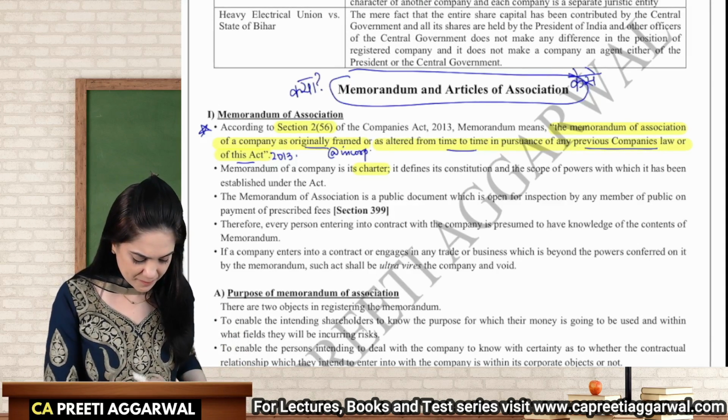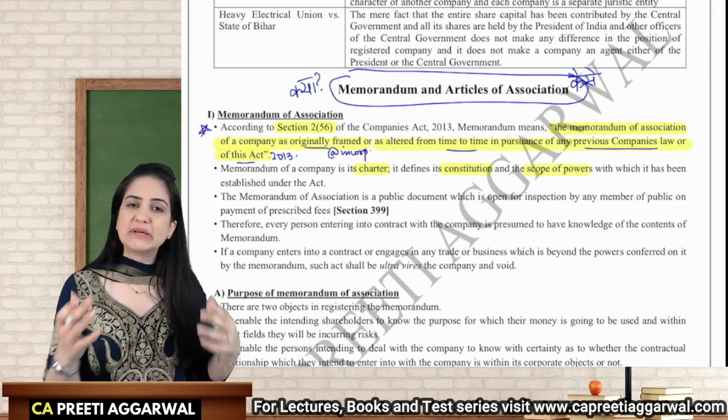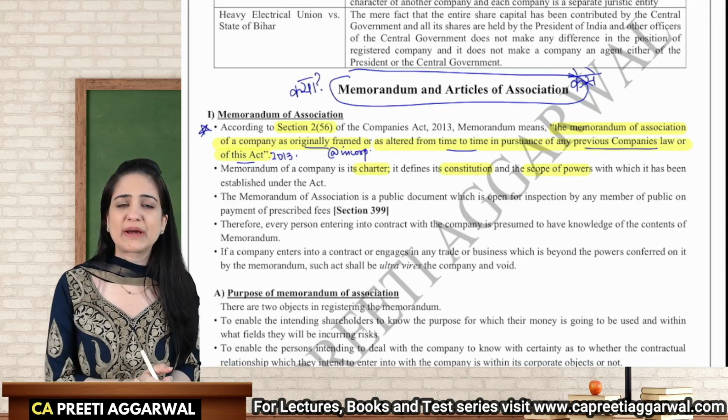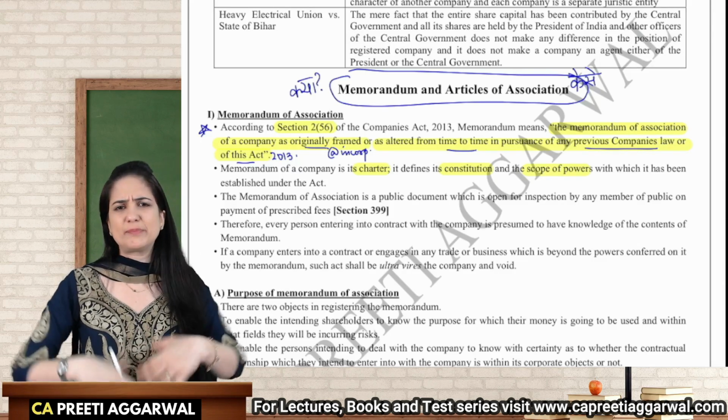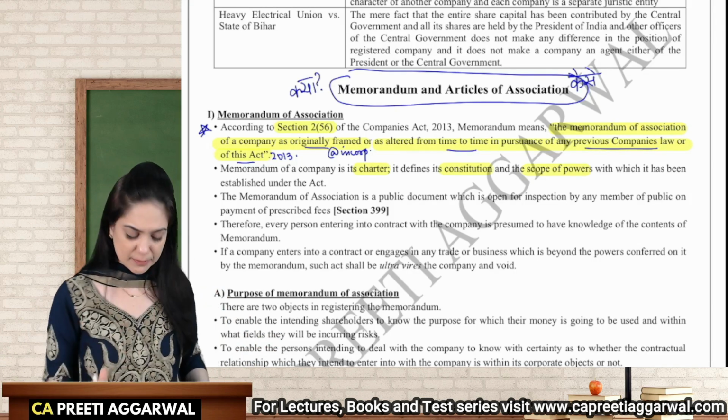It is the charter. It defines the constitution and the scope of powers of the company. These are the businesses which the company can conduct. The company can perform only those contracts which are authorized by the object clause of the memorandum. Any act beyond that will be considered as ultra vires and void. It will not be binding on the company.